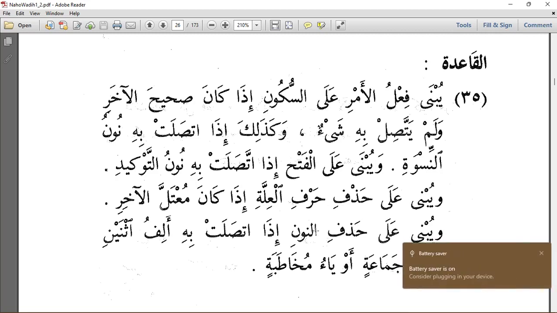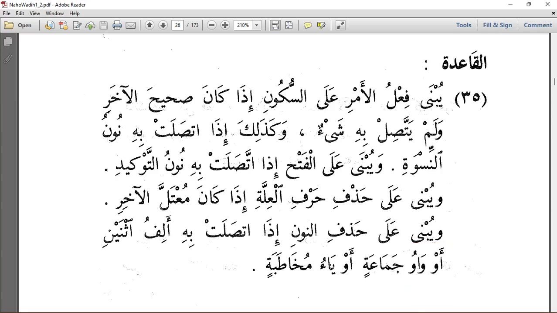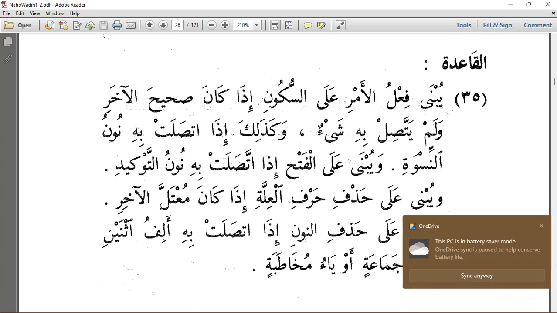Wa yubna ala hazfi nun idha tasalat bihi alf al-ithnain aw waw jamaa aw ya mukhataba. It is mabniyu ala hazfi nun if it is connected to alif al-ithnain, the alif of duality, waw jamaa, the waw of plurality, or ya mukhataba, the ya that shows the second person female.